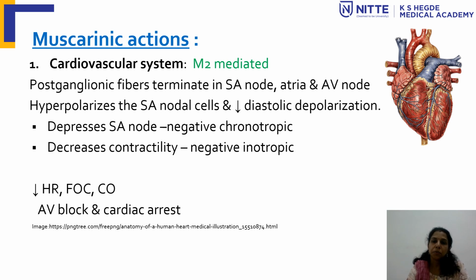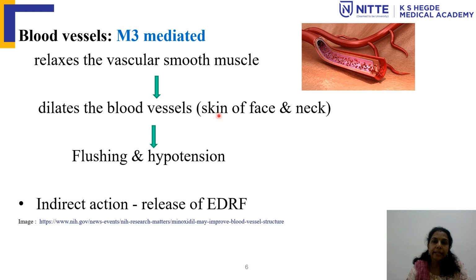Next, in the blood vessels. In the blood vessels, the receptors are M3. M3 receptors are present in the blood vessels. So it relaxes the vascular smooth muscle. It dilates the blood vessels, especially in the face and the neck, which can lead to flushing, because over the face the blood vessels will be dilated, which can lead to blushing, and even hypotension.